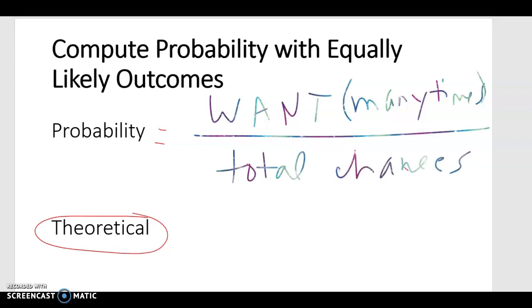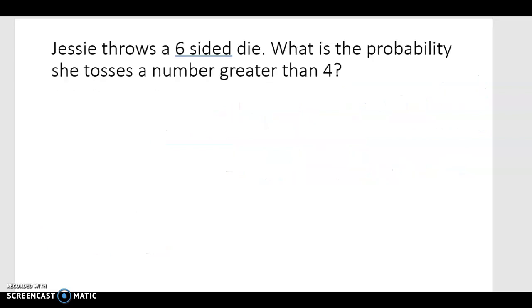What we want, how many times is that possible? Now let me do an example to show this. What we want on the top, total things on the bottom. Jessie throws a 6-sided die. What is the probability she tosses a number greater than 4? Remember, our probability is what we want over the total number of chances that things can actually happen.